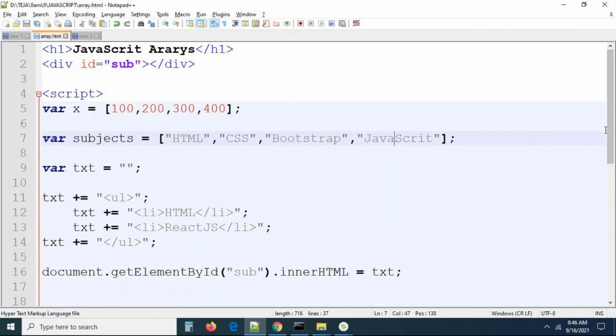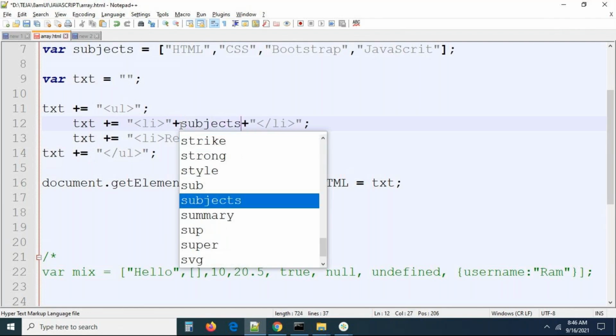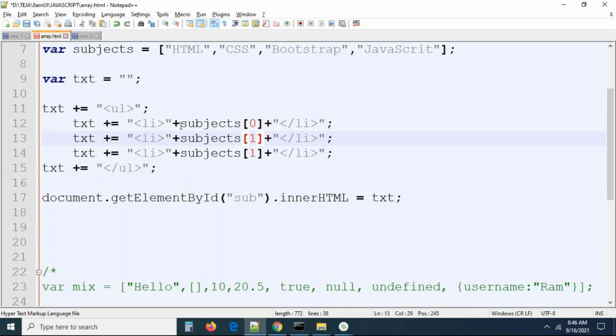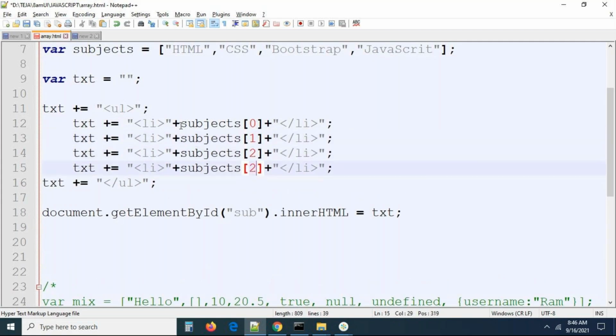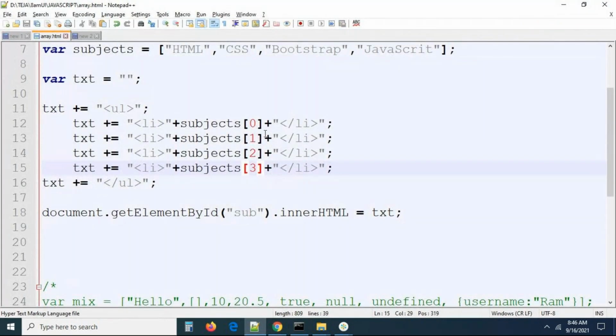Then what we need to do? Actually, these are also static values. I want to keep some dynamic values. Let me concatenate this. Here, I am taking subjects of 0. Now for subjects of 0, you have to take the same, remove the static value, and add the dynamic value between the strings. Now I have to keep the dynamic value between the two strings, subjects of 1, something like this, subjects of 2, subjects of 3. Now you can check this, all the subjects which are in the array will be printed. They are in the array, that's why these are all printed.